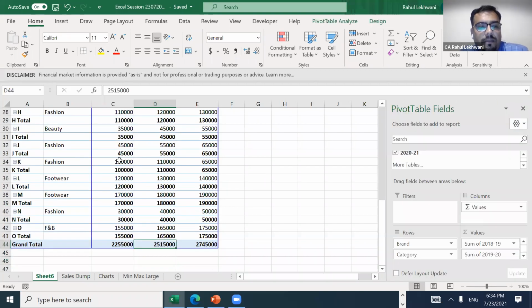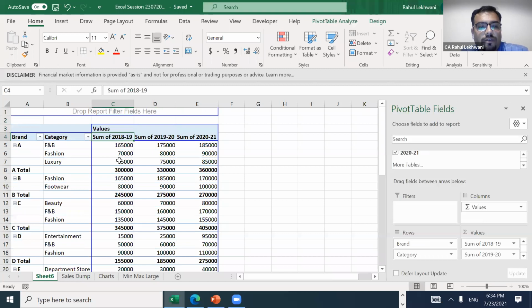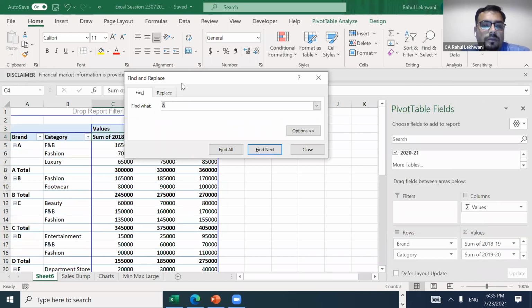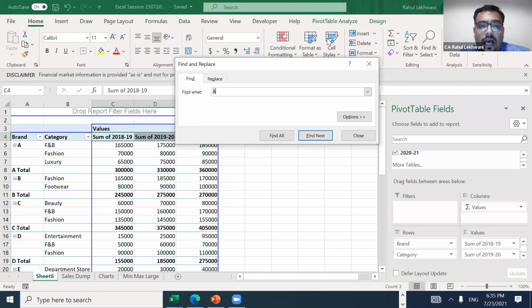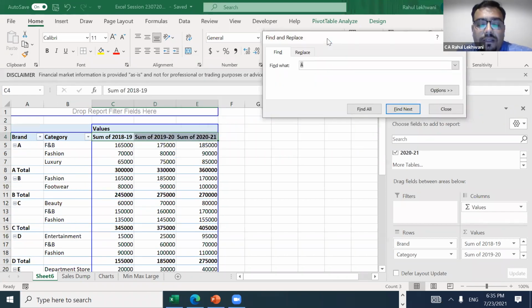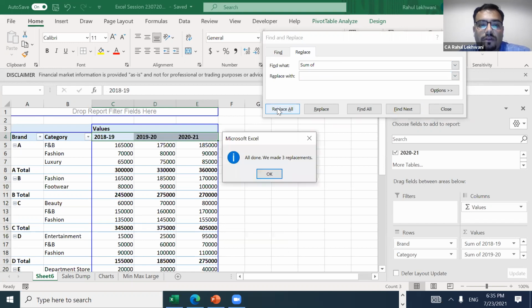See, these sums can be changed. I'll just select this, put formula. As I told you, it is not only about the data, it is about how the data looks these days. You can present it in any form. So what we are going to do is find "sum of" and replace it with nothing. Just replace all.